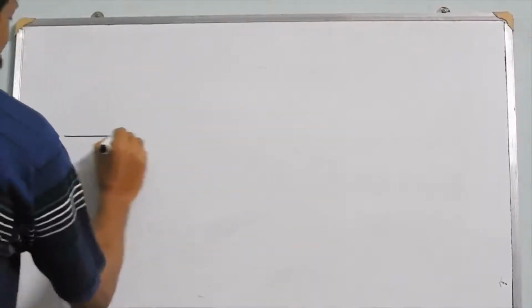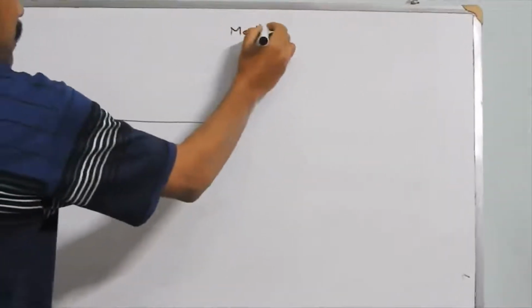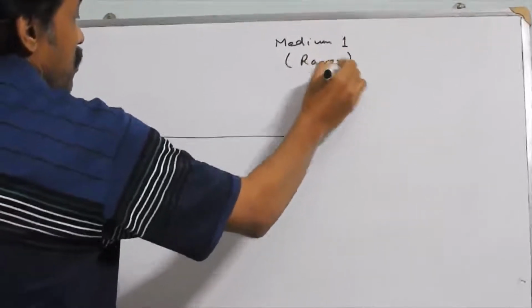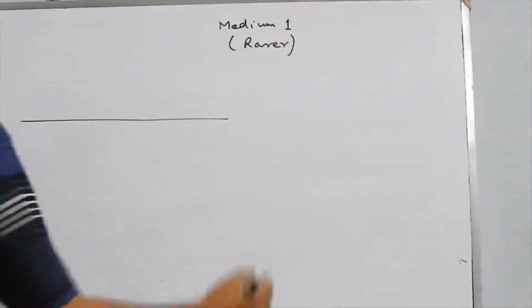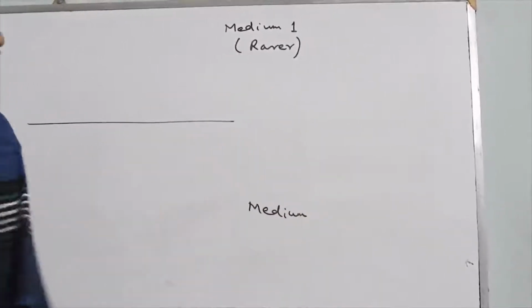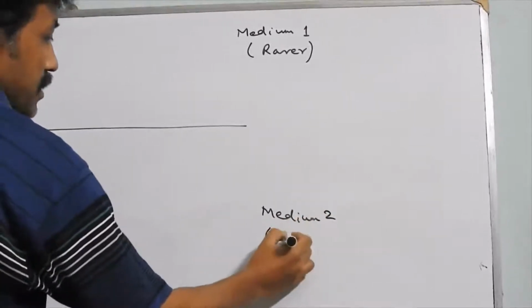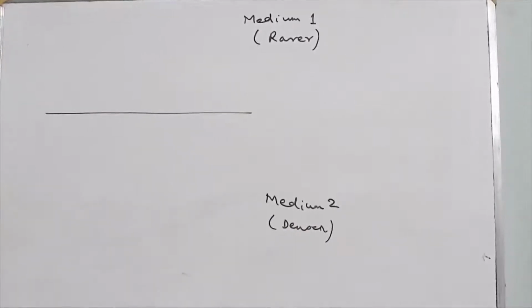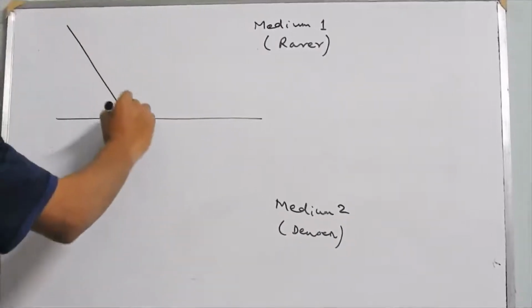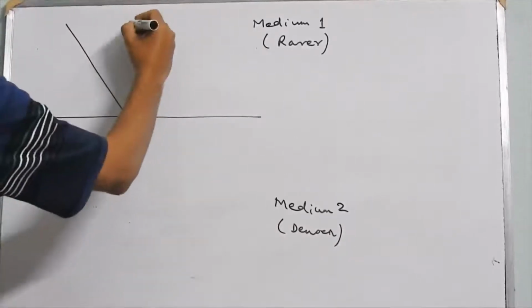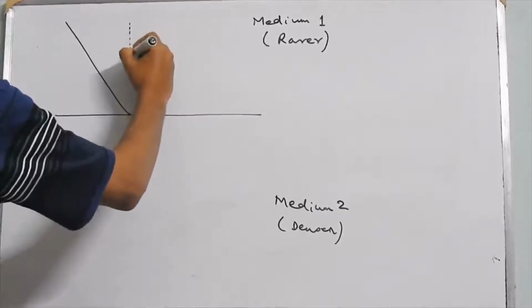So suppose this is the boundary separating two mediums, and let me say that medium 1 is a rarer medium. That means speed of light is comparatively more in that medium, and medium 2 separated by this boundary is a denser medium, which means that it will slow down the speed of light. A ray of light is incident obliquely on the boundary. At the point of incidence, we can draw a perpendicular, which is called the normal.